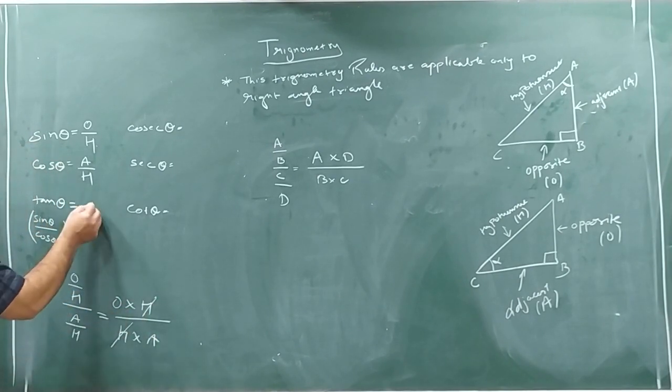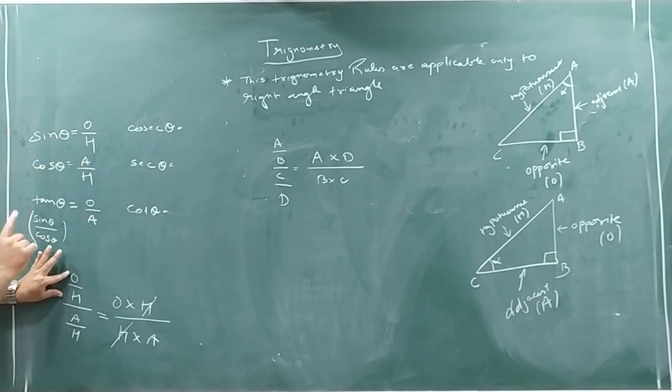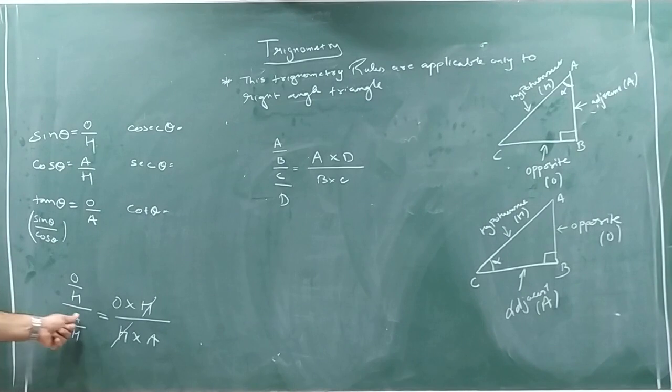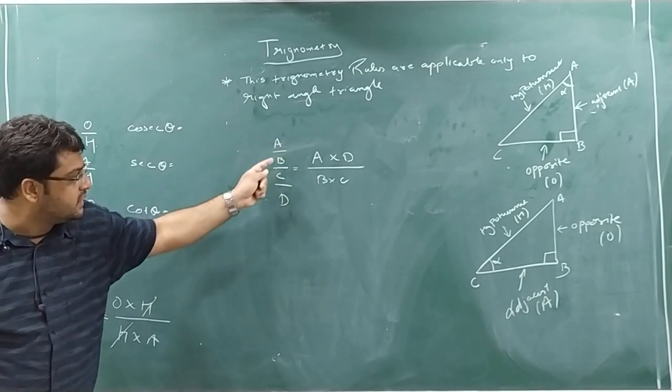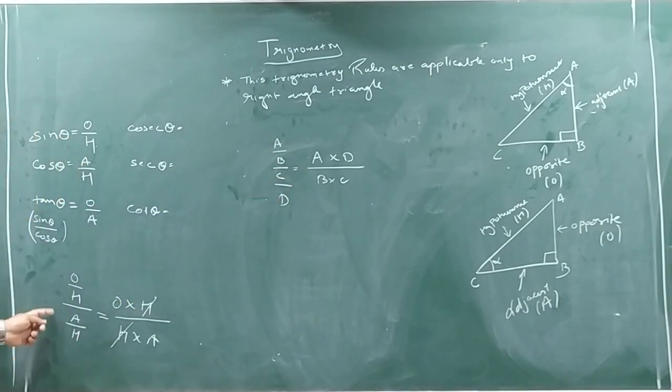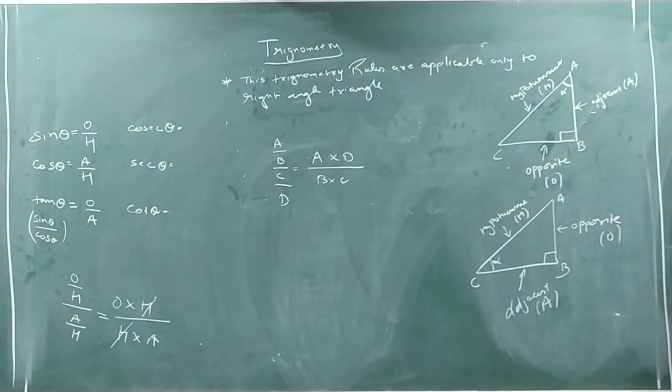H will be cut. So the tan theta formula is O by A. How do I derive this formula? I remember one formula for tan theta is sin theta by cos theta. Then I take these values. Sin theta is O by H, which I asked you to remember. Then this is division. Cos theta is A by H. So I got this format of A by B divided by C by D: long line, first-last multiplication, second-third multiplication. Similarly here also. Okay? So you can copy it out.